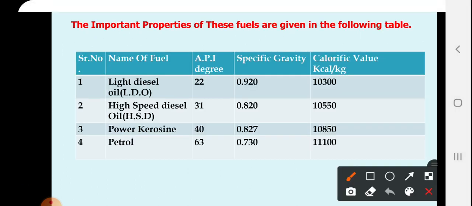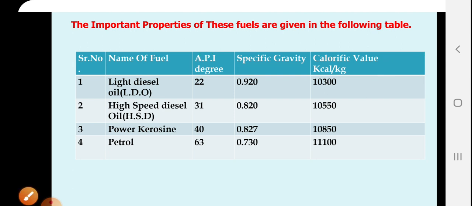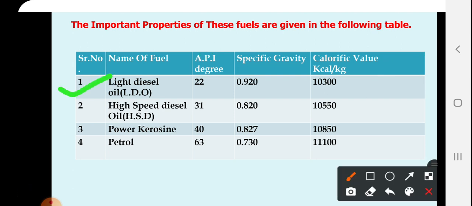The important properties are API degree, where API means American Petroleum Institute, specific gravity, and calorific value of the fuel. Calorific value is measured in kilocalories per kg. Light diesel oil has API degree 22, specific gravity 0.920 and calorific value 10,300 kilocalories per kg.